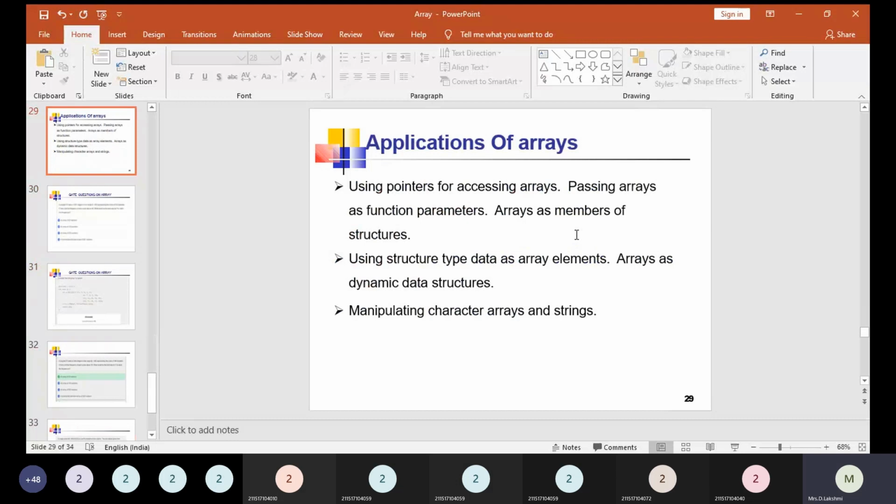So memory wastage is very common in case of array. And moreover, even though insertion of elements and performing various operations in an array is efficient, when the array size grows, when the array size is larger, doing such operations becomes very tedious. It takes a long time. So it becomes a time consuming process.